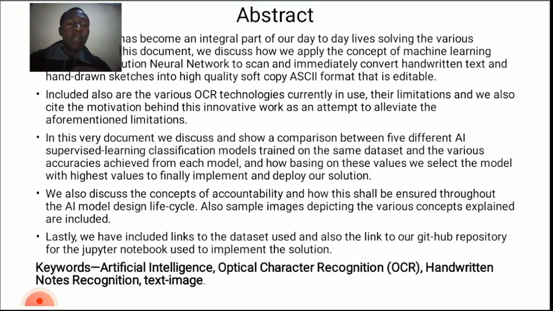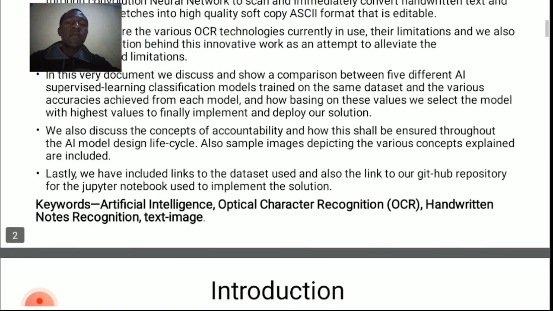At the same time, we also discuss accountability, how it's going to be ensured. As you know, accountability is a very vital topic when it comes to AI: who is responsible for the actions of this. And I also talk about the keywords. Here we have artificial intelligence, optical character recognition, handwritten-notes recognition, plus text image. So these are our keywords.